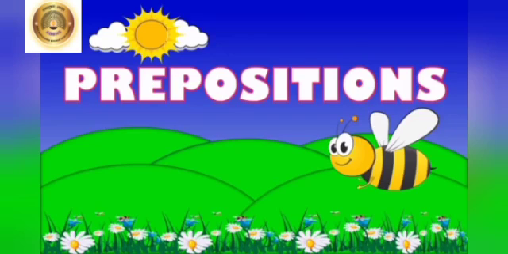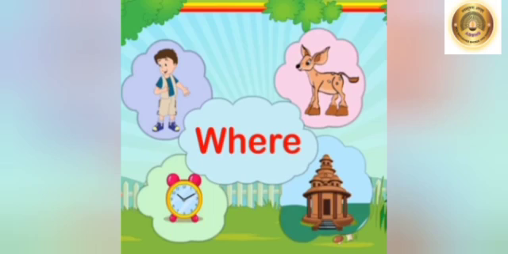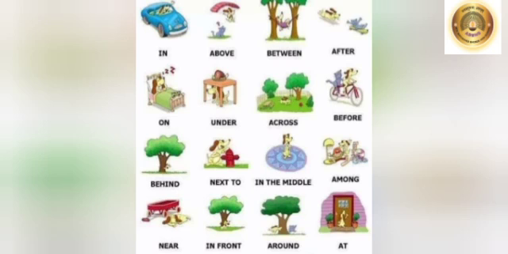Children, in our last video, we had learned about prepositions. A preposition is a word that tells us where a person, thing, place, or an animal is. Now there are some prepositions like in, above, between, after, on, under, across, before, behind, next to, in the middle, among, near, in front of, around, at.